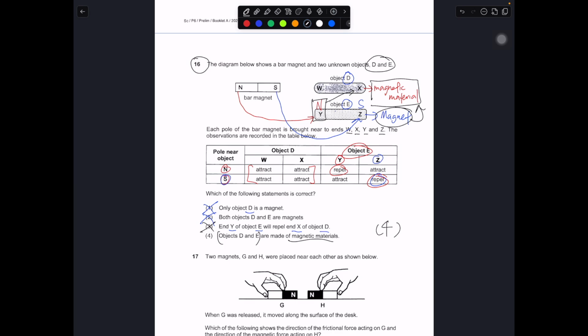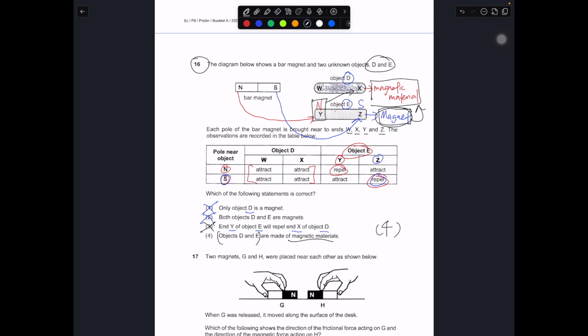If we say that it is a magnetic material only, that means that it has not been magnetized. It doesn't have poles, but it has the possibility of being magnetized if you have another magnet to stroke it. So we are saying that D has not been magnetized. It is still a magnetic material, but E is made out of magnetic material and has already been magnetized, so it's past tense.